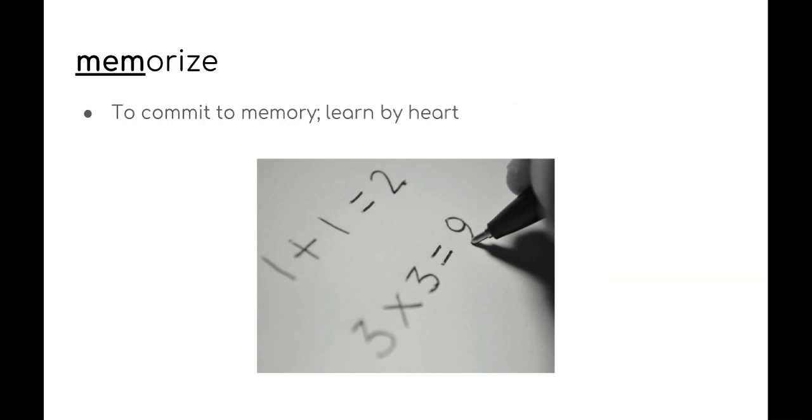Next word is memorize. This means to commit to memory, to learn by heart. So you have probably memorized that 1 + 1 = 2. You might be working on memorizing your multiplication facts. 3 × 3 = 9. You're committing them to memory. You're learning them by heart.